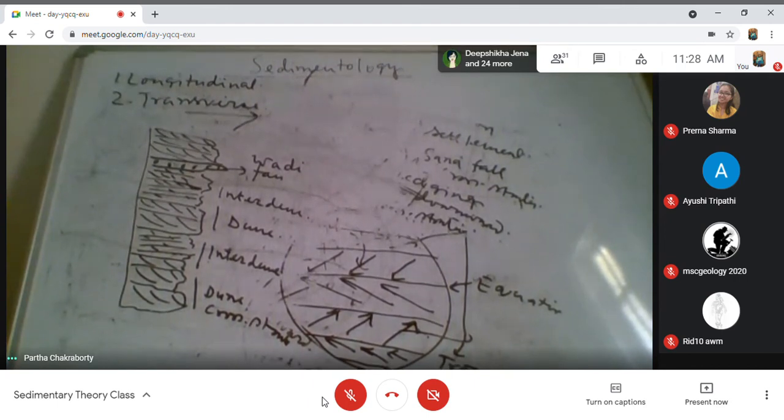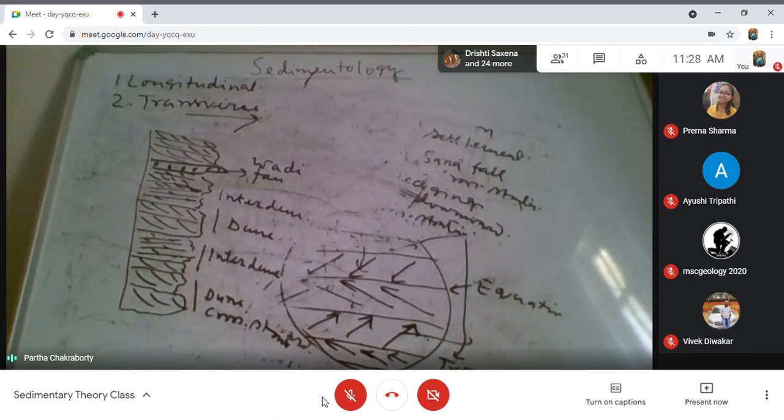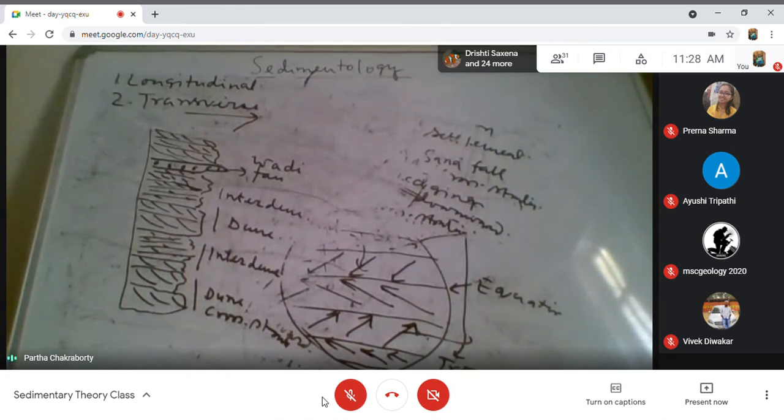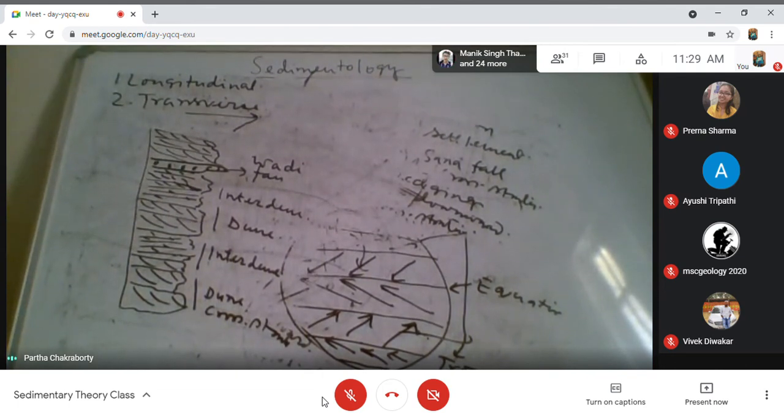Sir, repeat. Whatever the drawing that I have done, there I have tried to show you the dune and interdune. Dune is large scale cross strata, the meter scale thick cross strata set. The large scale dunes are amalgamated meter scale cross stratified units, they are dune cross strata. And the interdunes are basically the subcritically climbing translated strata with some ripple lamination.